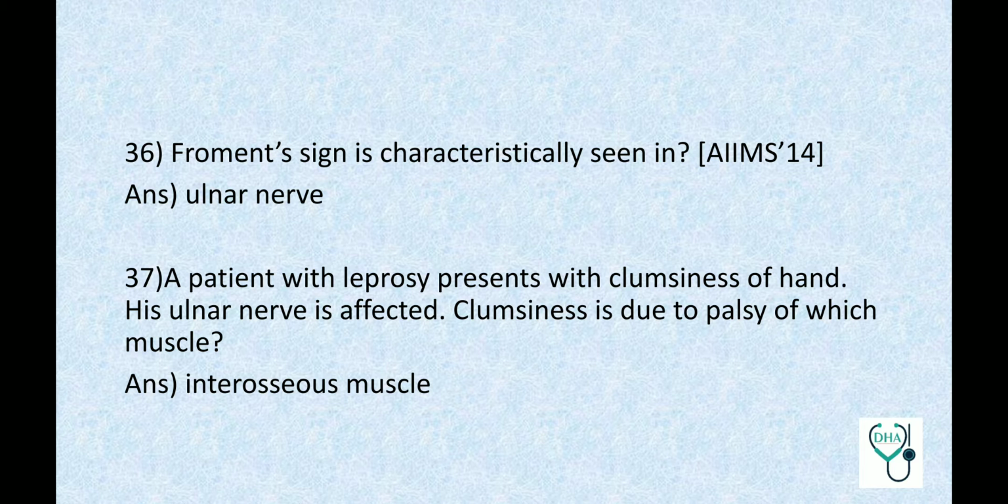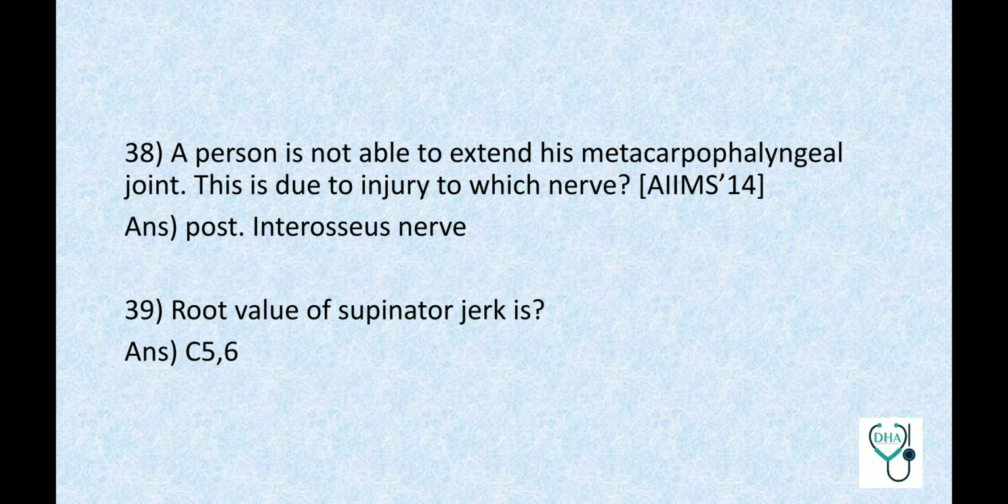A patient with leprosy presents with clumsiness of hand. His ulnar nerve is affected. Clumsiness is due to palsy of which muscle? Interosseous muscle. A person is not able to extend his metacarpophalangeal joint. This is due to injury to which nerve? Posterior interosseous nerve.